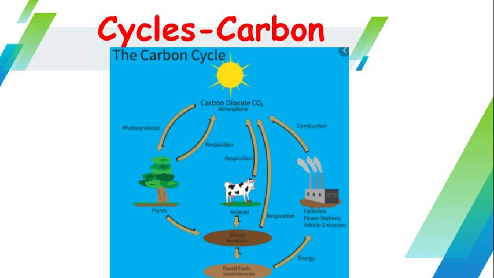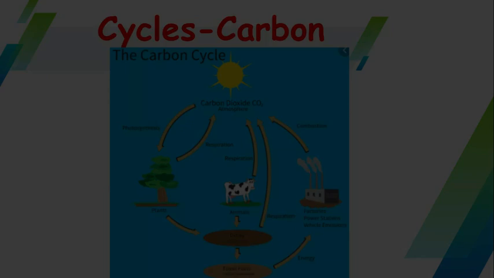The decay of plants and animals also is one source of carbon dioxide, and that process ultimately forms fossil fuels. The decay of plants and animals forms coal over time, natural gas, and also oil, which is used in plants and factories to burn and perform their duties at the factory, which causes carbon dioxide.